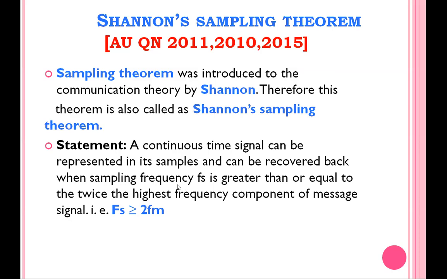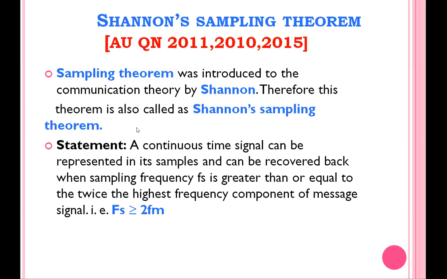We know that our voice or audio signal consists of multiple frequencies. The speech signal is not a single frequency; it is a composite signal. For example, if the highest frequency in that audio or speech signal is 20 kilohertz, that 20 kilohertz is called FM.